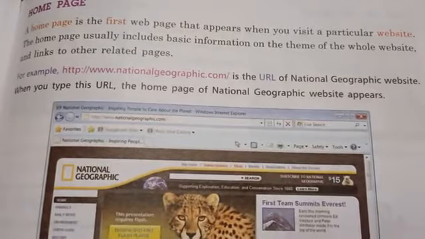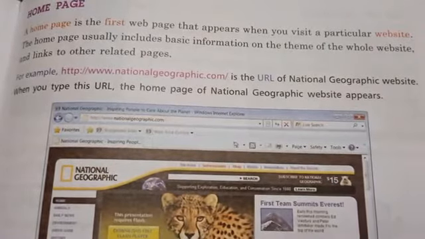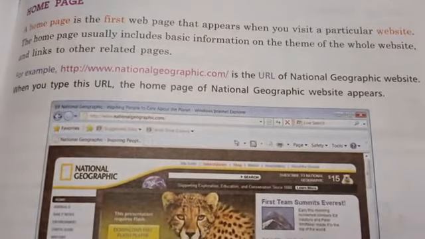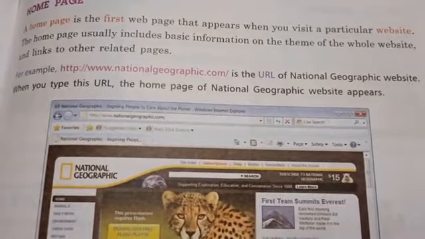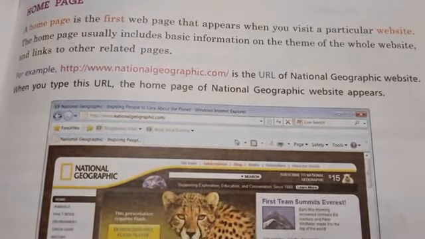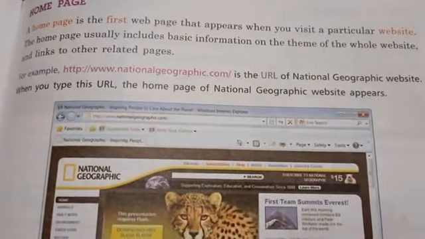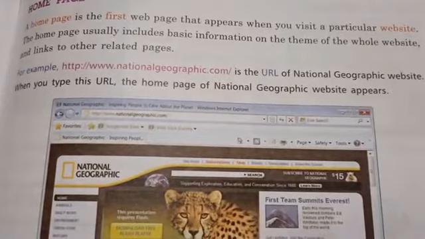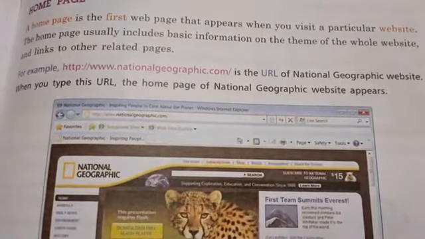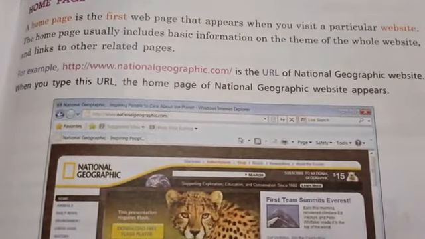The first page of any website is called the home page, and this page includes the basic information of this website. It can be in the form of text, it can be in the form of graphics.